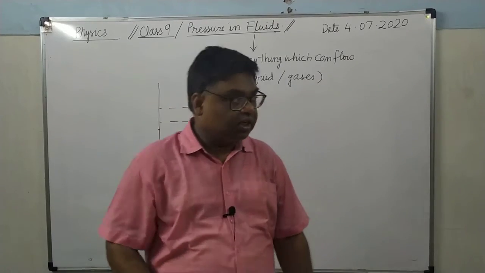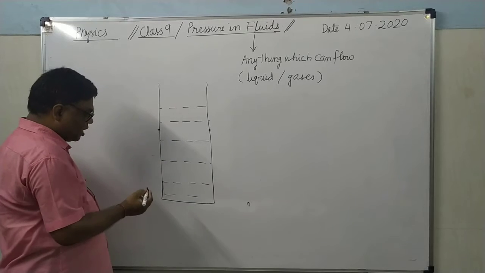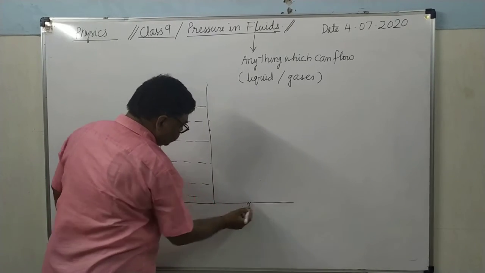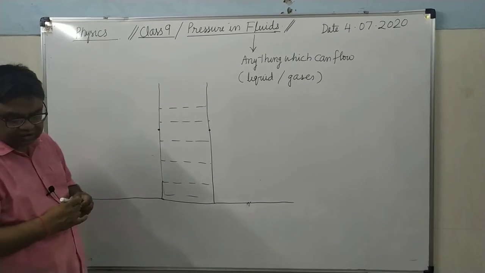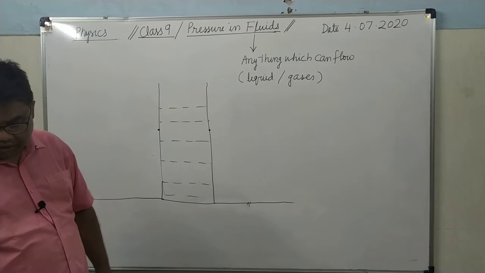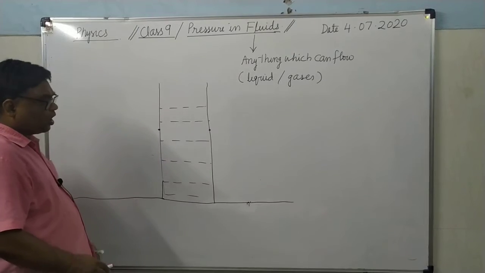Now see here. Here we have taken two holes at the same height, and this container is placed on this surface. If you remove the sellotapes which you have fixed here, what will happen?